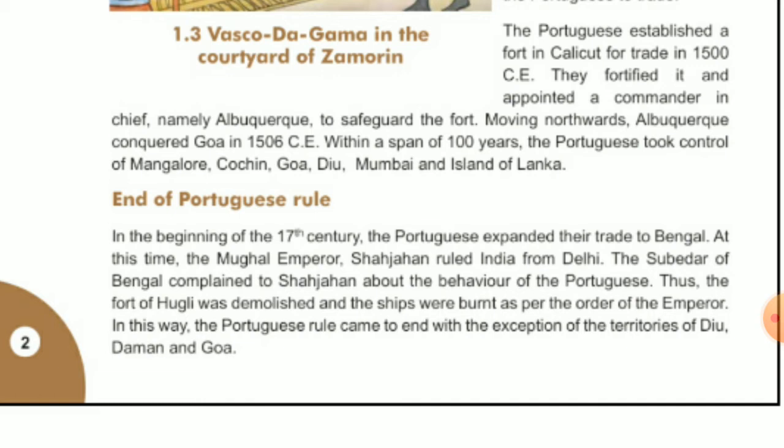It means what? Finally, the Portuguese had power in very few regions like Diu, Daman and Goa. In other regions, their rule totally came to an end. Okay, students, understood?